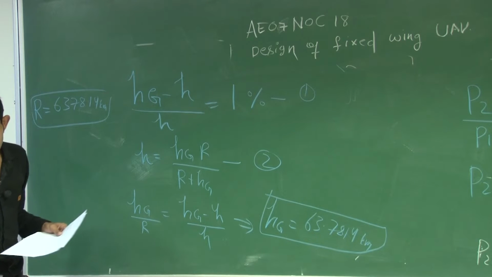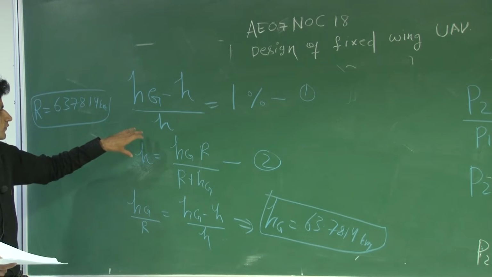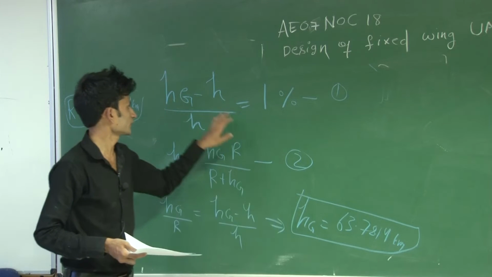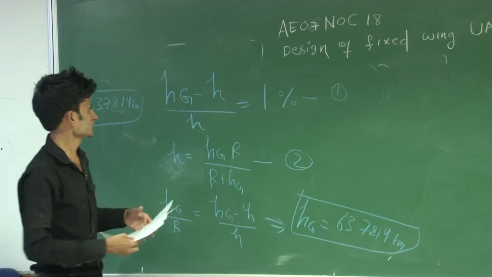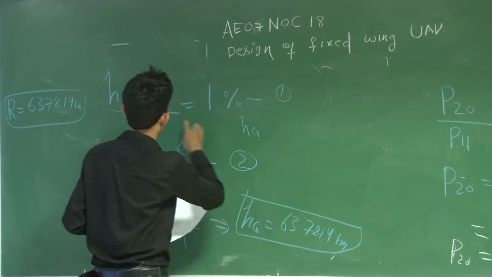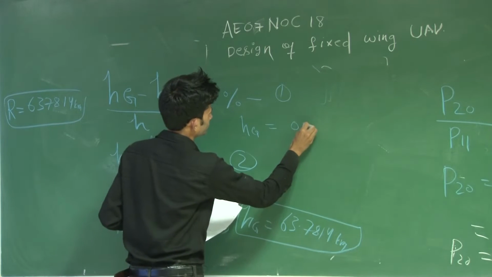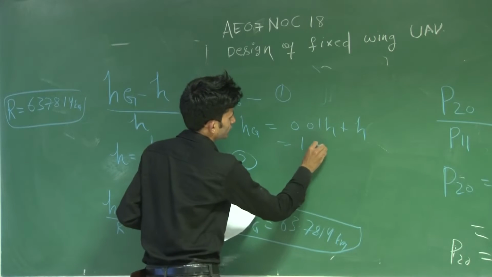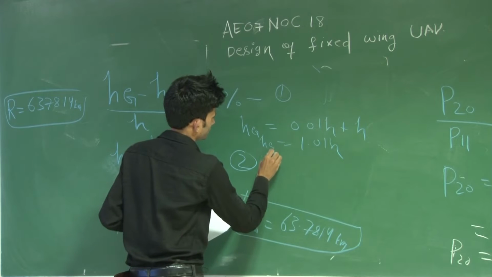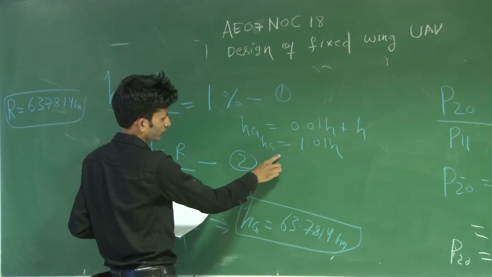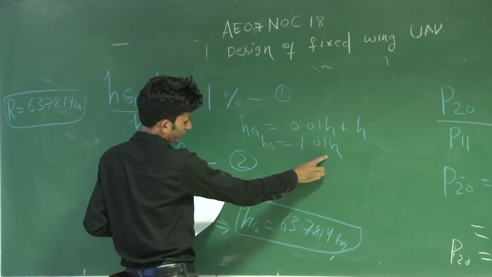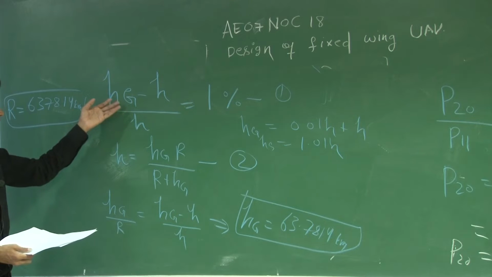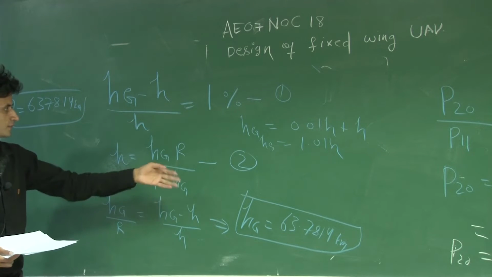So you can ask which altitude will be greater, for each and every altitude, Hg or H. If you put this, you can say Hg equals 0.01 H plus H, 1.01 H. So if you put the Hg value here, 63.4, the H value will be less than that of the Hg value. So Hg will always be greater than H.